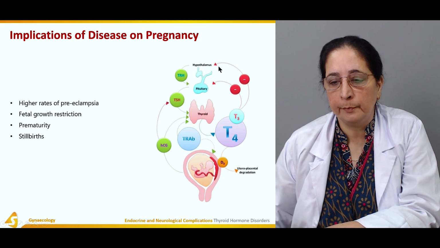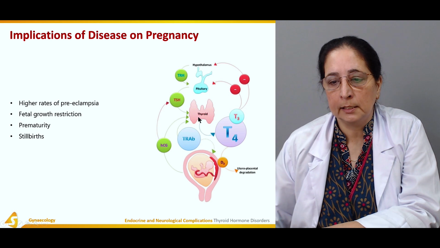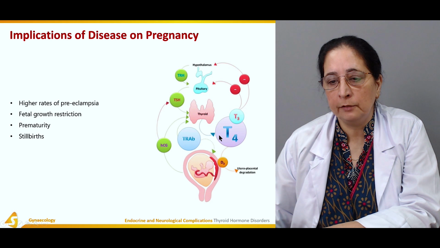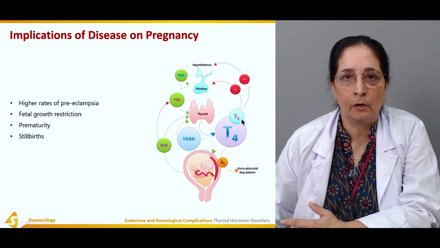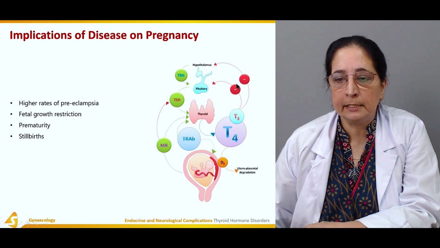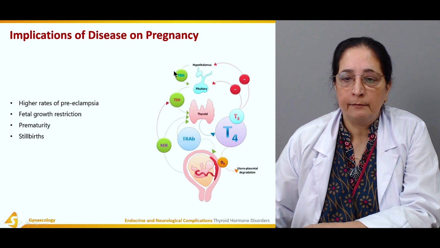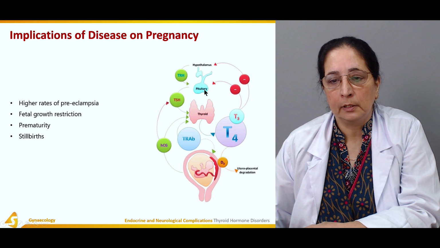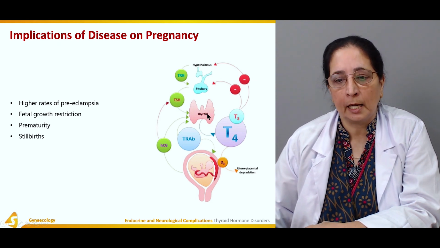Here again is the same picture. This is the hypothalamus, and this is the thyroid gland. In the thyroid, we have T4 levels and T3 levels, which are the thyroid hormones. These have a negative effect on the pituitary and hypothalamus. Then we have thyrotropin releasing hormone acting on the pituitary, and thyroid stimulating hormone acting on the thyroid gland.